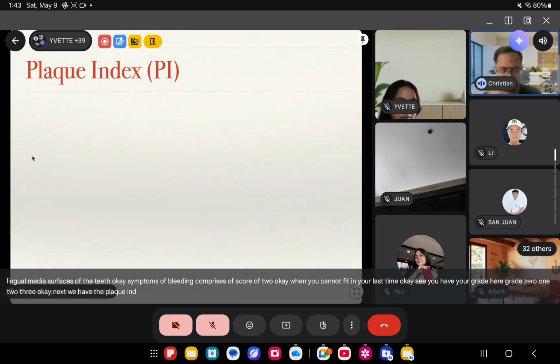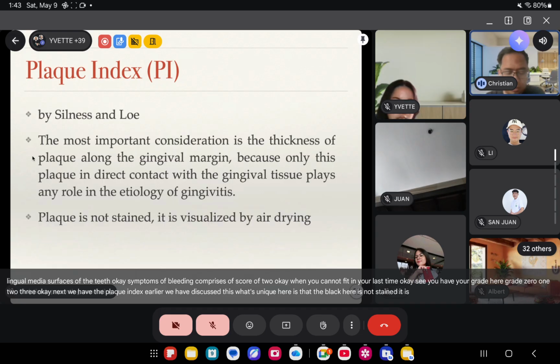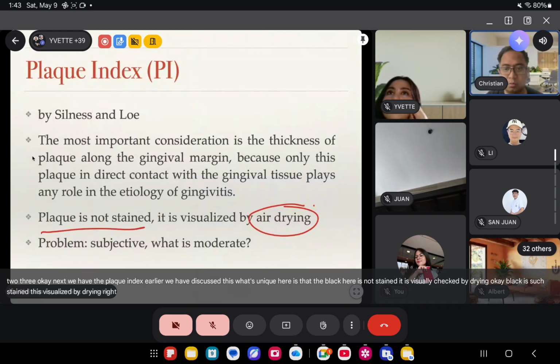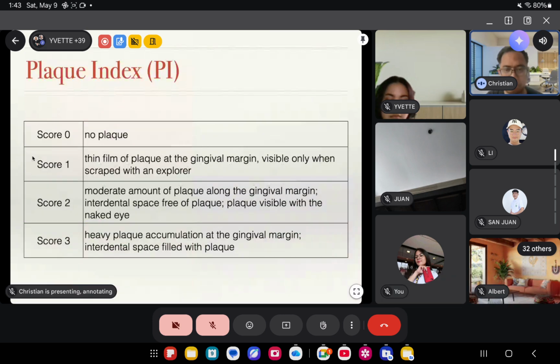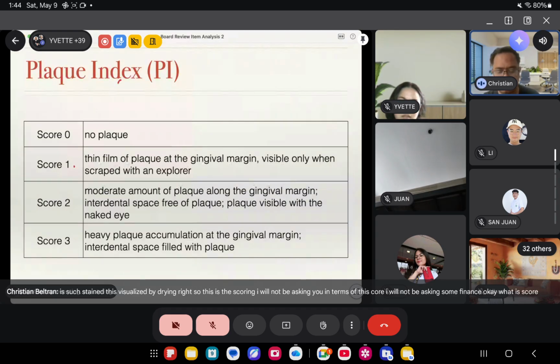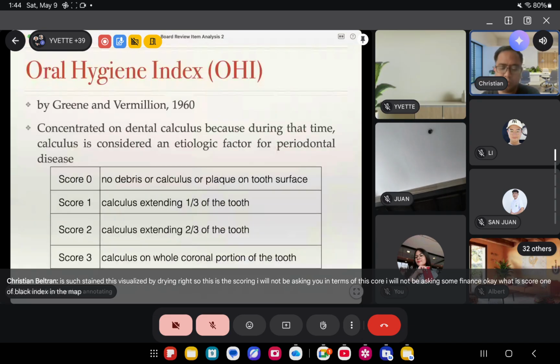Next, we have the plaque index. Earlier, we have discussed this, diba? What's unique here is that the plaque here is not stained. It is visually checked by drying. Okay? Plaque is not stained. It is visualized by drying. Right? So this is the scoring. I will not be asking you in terms of the score. I will not be asking in the finals, okay, what is score 1 of plaque index? Hindi naman.